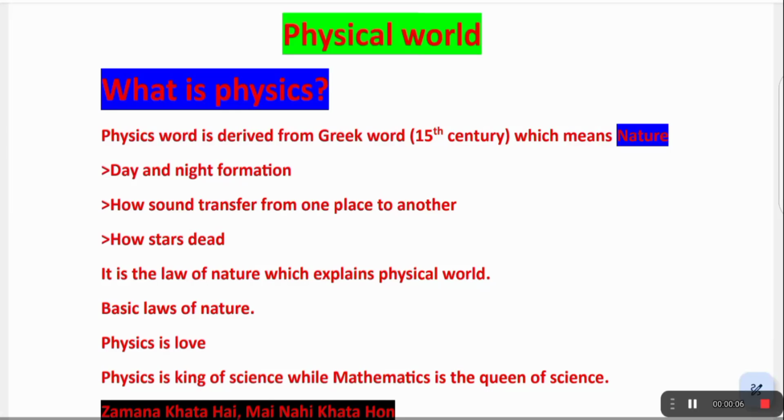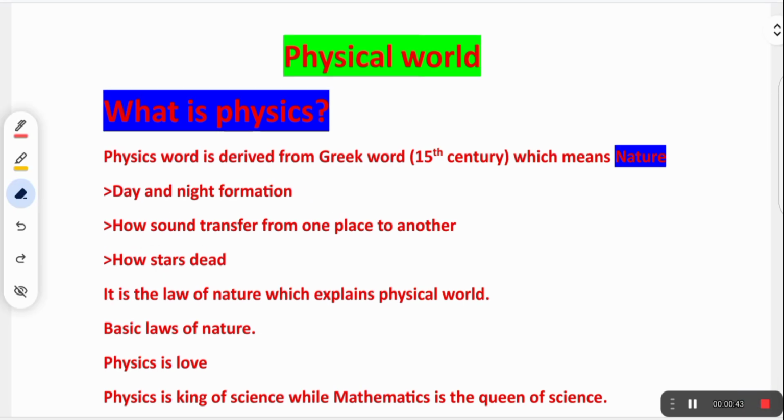Today we will start the important chapter of physics, that is the physical world. Everyone knows that this is the first unit of class 11th physics. Before starting, I would like to discuss the basic things of this chapter. So what exactly is physics?